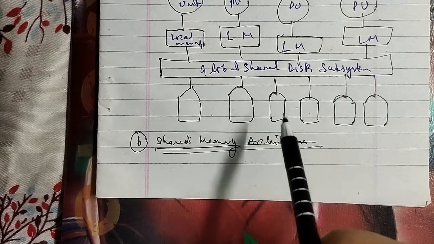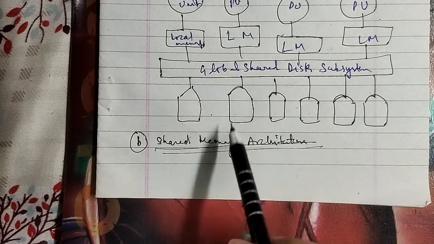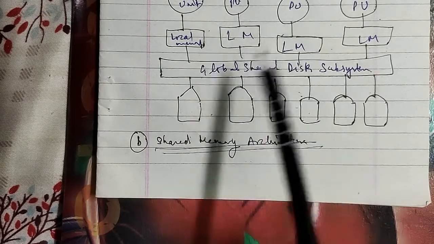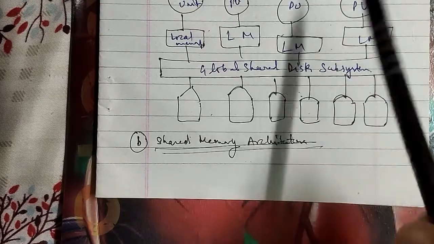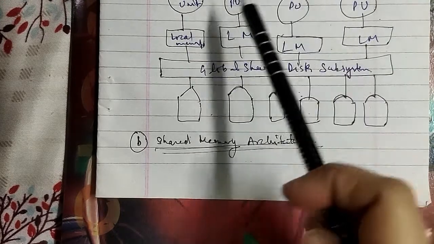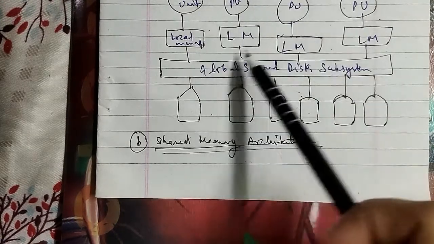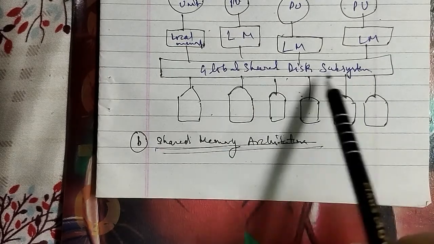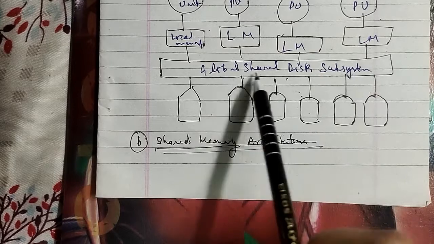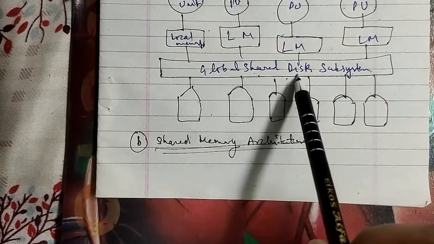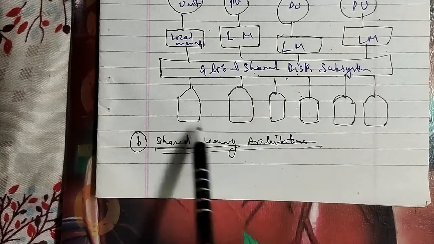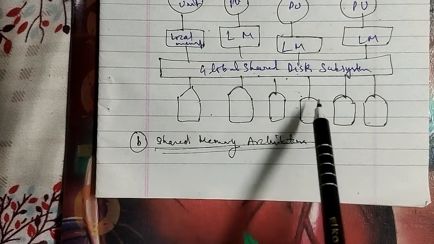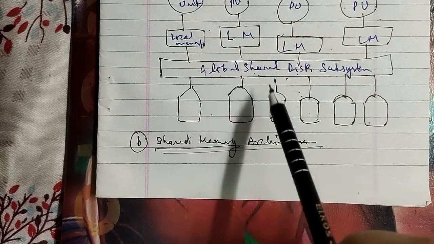Thus providing the user a consistent single system image as well. In this shared memory architecture, the interconnection network is the same, the processor units are the same, the local memories are connected to another, and the global shared memory, this is the disk subsystem. Here the global shared memory is being represented, and they are connected to one another, otherwise it is all the same.